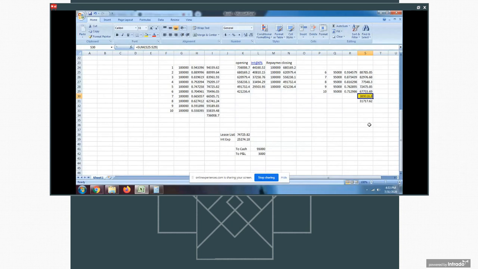And whatever lease liability was appearing in your books, let me mark it with some color. Let's say green color was the carrying amount, and yellow color shows the modified amount. The difference is adjusted against the right to use asset. This is what Indian Accounting Standard 116 says. This is the requirement of Indian Accounting Standard 116.